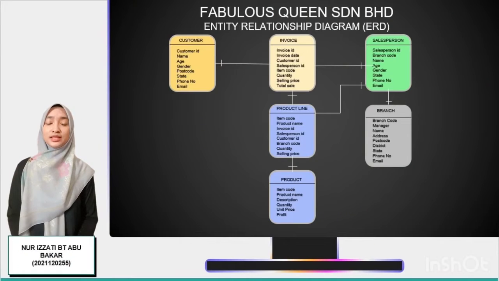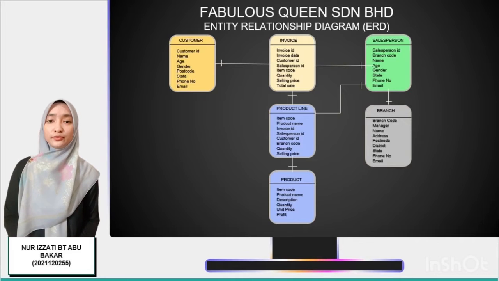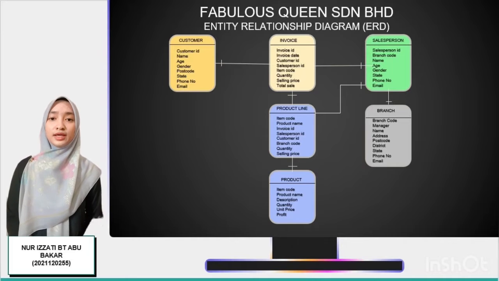My name is Nur Izzati binti Abu Bakar. I'm going to explain the information for Fabulous Queen. For customer information, we have customer ID, customer name, age, gender, postcode, state, phone number and email. For the invoice information, we have invoice ID, invoice date, customer ID, salesperson ID, item code, quantity, selling price, and total sales. For the salesperson information, we have salesperson ID, branch code, name, age, gender, state, phone number, and email.